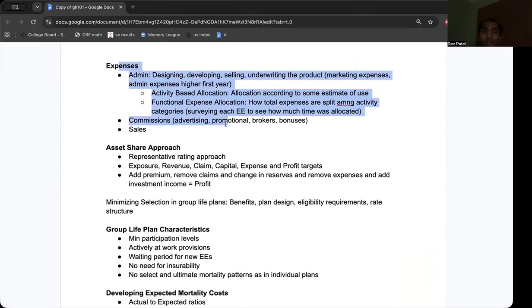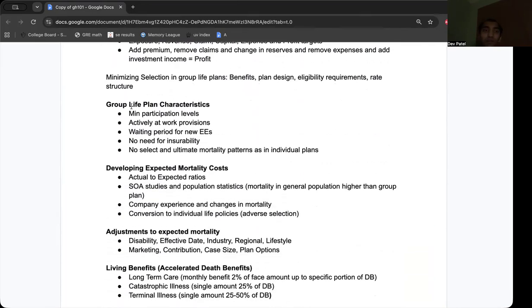We have expenses, different types of expenses, commissions, advertising, brokers, bonuses. Two ways is activity-based allocation, functional expense allocation, group life plan characteristics, and there's some minimum participation level, right? Or otherwise you can have anti-selection. There's a waiting period. Sometimes there's no need for insurability.